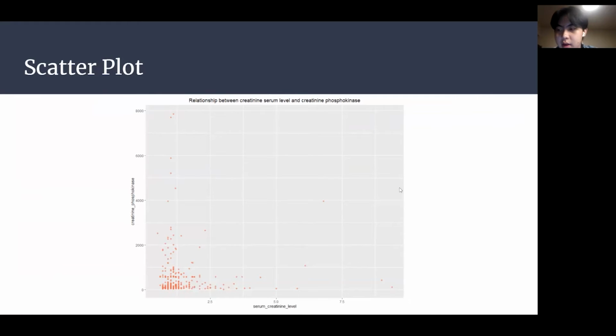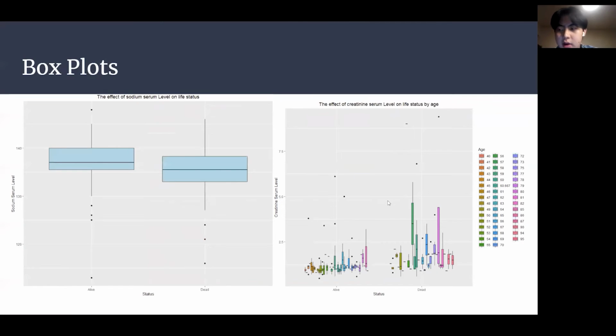So moving on to our scatter plot, after some research we decided to create the scatter plot depicting the relationship between creatinine phosphokinase levels and creatinine serum levels, because they actually have a scientific correlation with each other. But looking at the actual plot, we see that the points lie in the bottom left corner and hugging the two axes. Because of this, there isn't any positive or negative or any statistical correlation between these two variables that we can see.